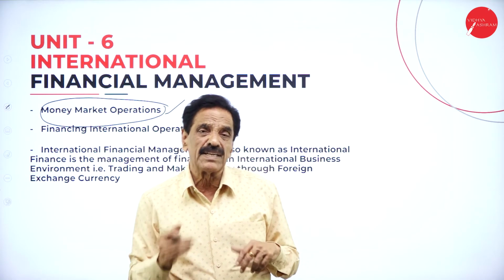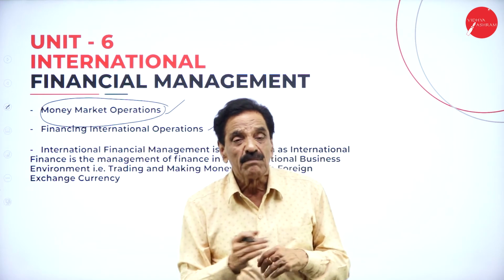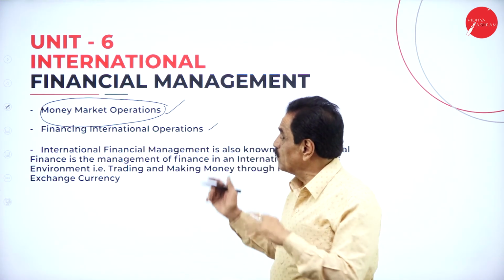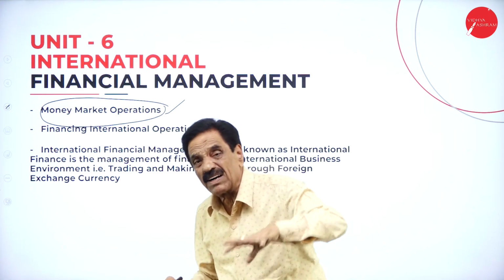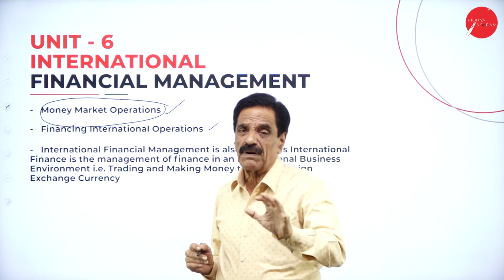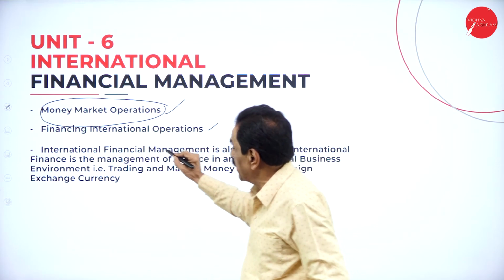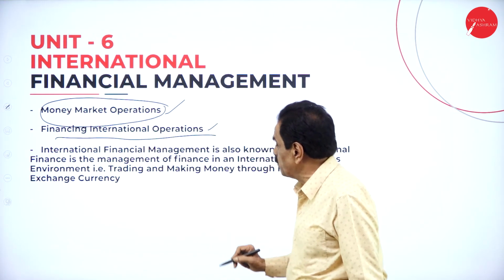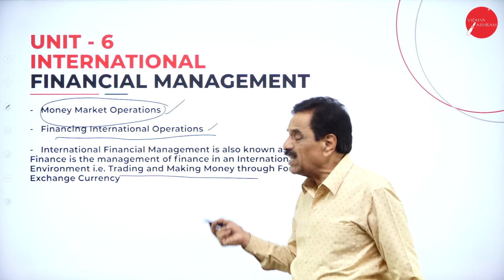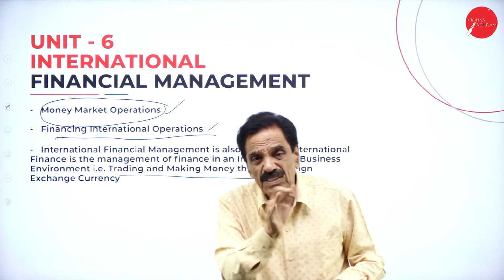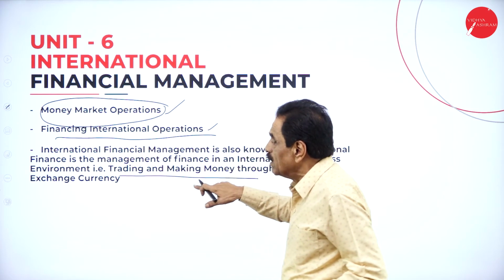When the cash is coming in, it's called cash inflow. When the cash is going out, it's called cash outflow. Money market operation goes on from one country to another because it is international financial management. We are dealing with finance only, which is very important. Finance is the lifeblood of the business. You must be very, very careful while financing an international operation. So, in this environment, we are trading and making money through foreign exchange currency only. That is called international financial management.